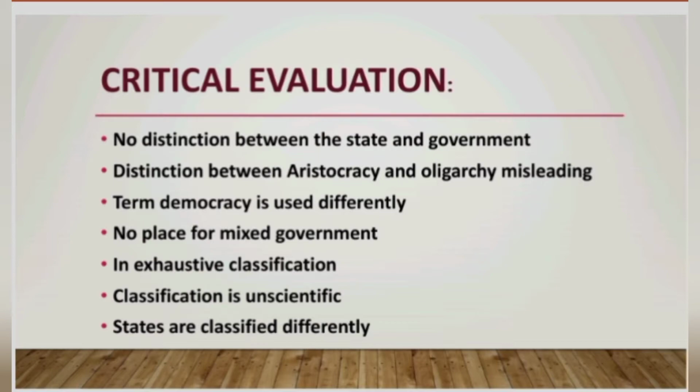क्योंकि अभी अगर हम देखें, so we are having the best example is of British government, जिसके अंदर this combination of all the three elements can be seen. Which is the combination of monarchy, aristocracy, democracy, because monarchy is represented by the king or queen, and the House of Lords जो है उसके they represent the aristocracy, and House of Commons represents democracy. So Aristotle concepts are somewhat lagging behind, or we can call it that modern concepts differ from the ancient concepts.